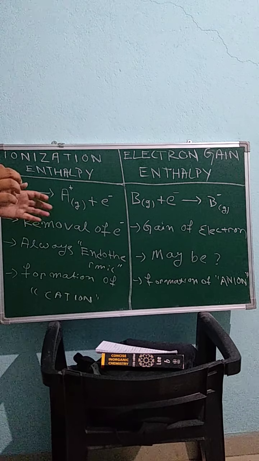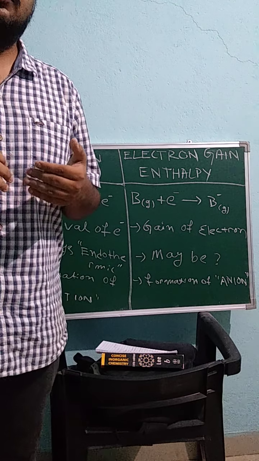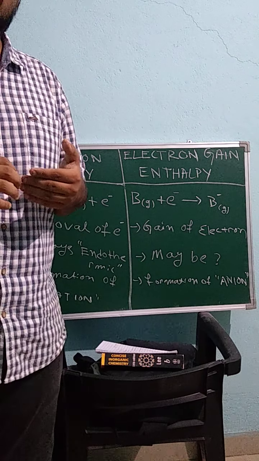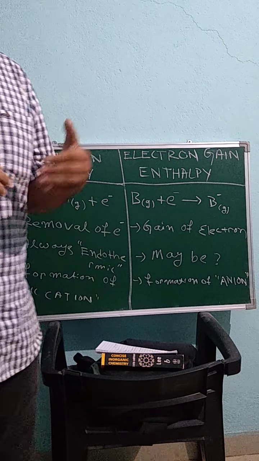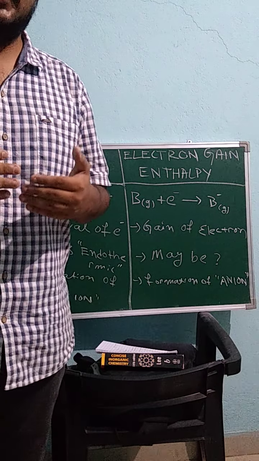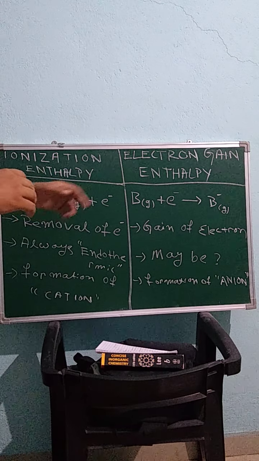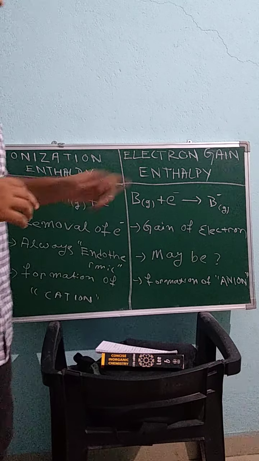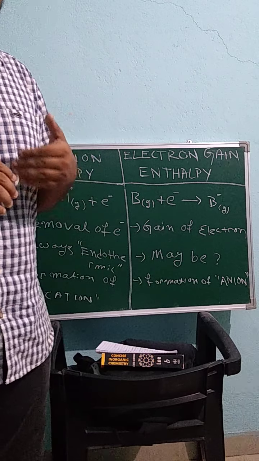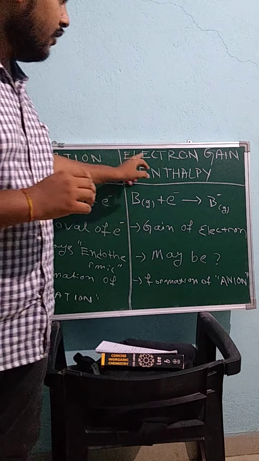So what do you mean by system? A system is where a chemical reaction takes place. It means we are changing an atom or molecule to our desired state or to a new stage. So that is a system. Whatever energy is involved in that system is called enthalpy. So, ionization enthalpy and electron gain enthalpy. As you can understand from the name, electron gain enthalpy means when an atom, or a system of molecules, is gaining an electron.